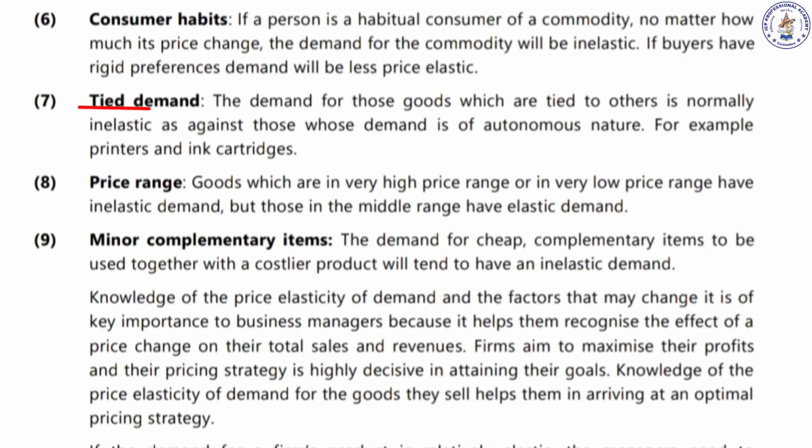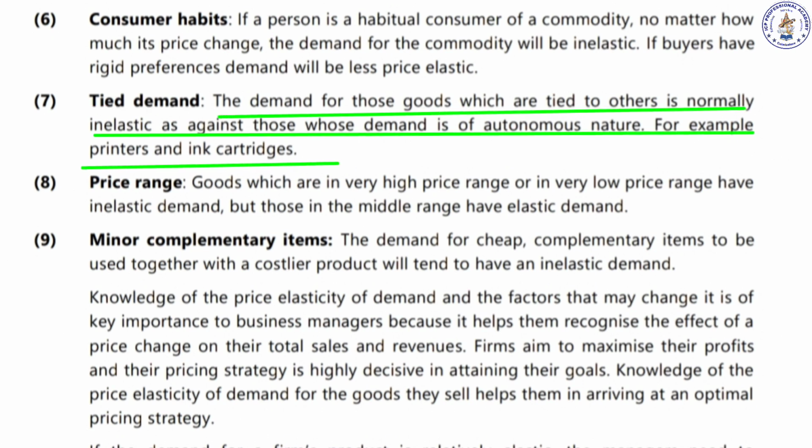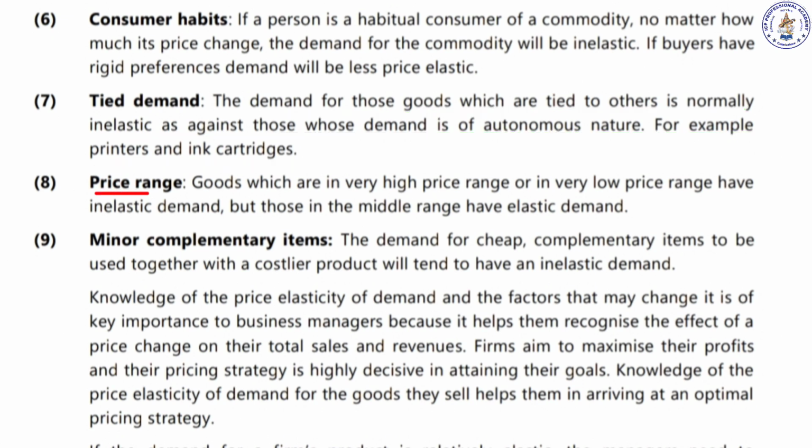Next is tied demand. Tied demand is the demand for goods that exists because of other goods, like printers and ink cartridges, as given in the textbook. Ink cartridges are necessary for the printers to work. So a change in the price of ink cartridges will not affect demand too much, because it is inelastic. You have to buy, you will buy, and you need to. As much as you will pay, you have to get it. So the demand for the printer and the ink cartridges goes hand in hand. So it is inelastic.